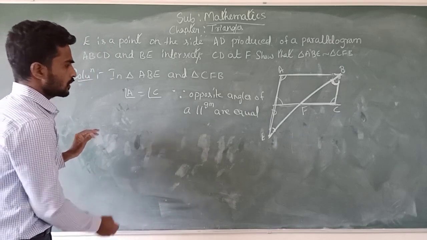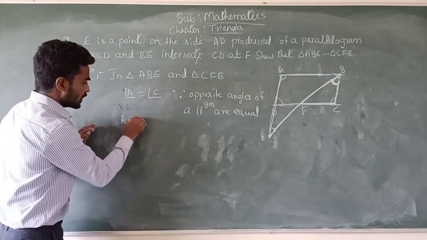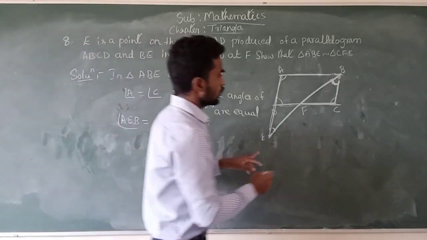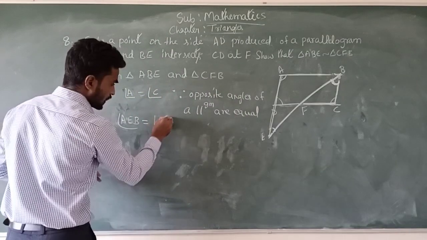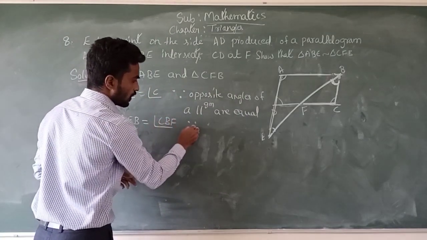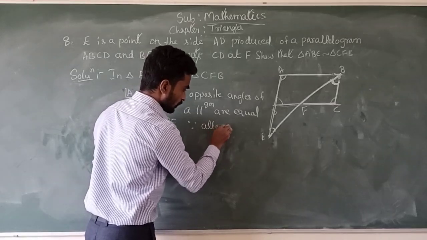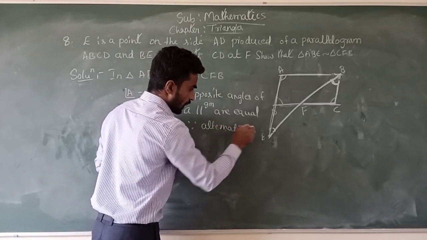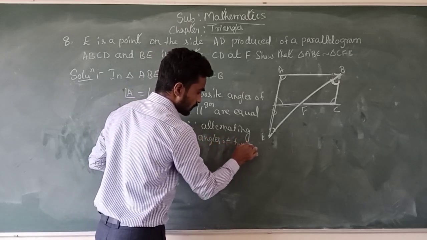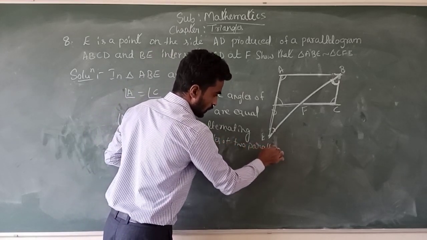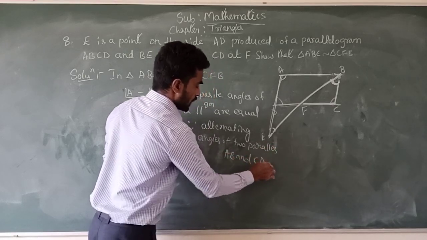By using that we can write angle AEB is equal to angle CBF, because of alternate angles of the two parallel lines AB and CD.